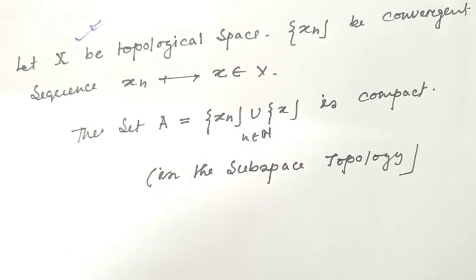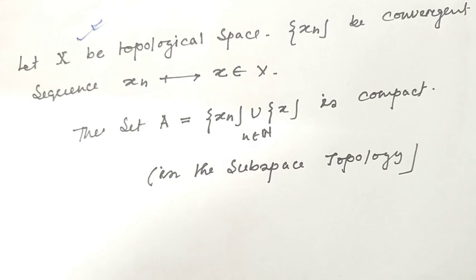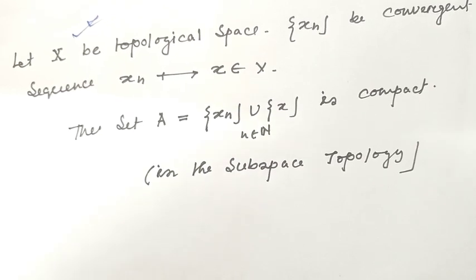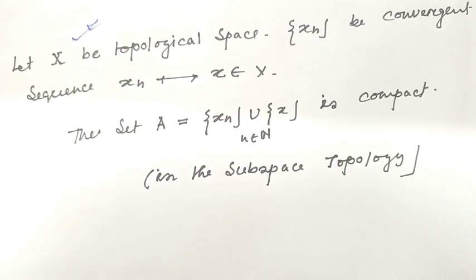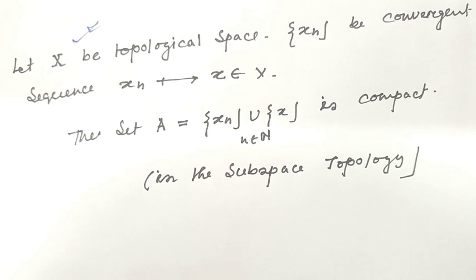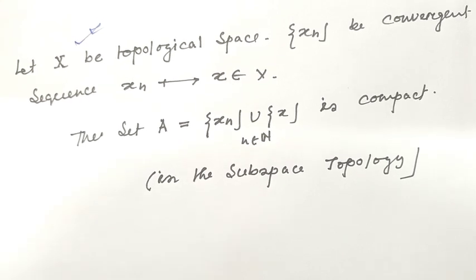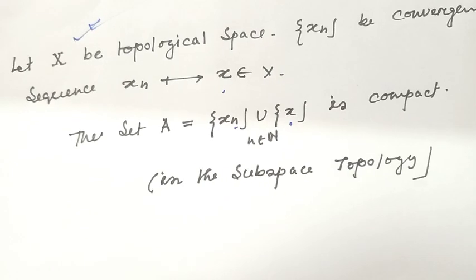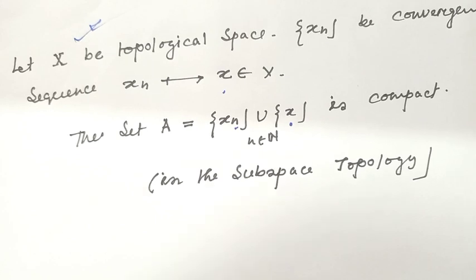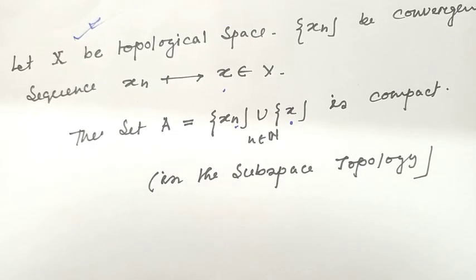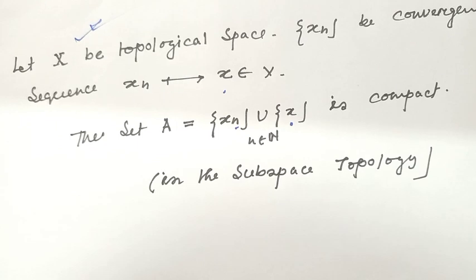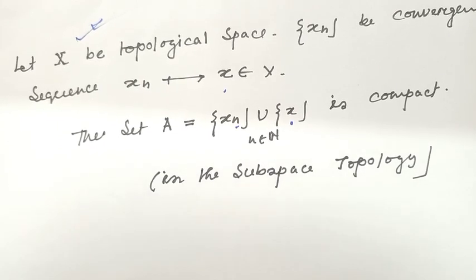I hope all my viewers have understood why I told you in my previous video that subspace topology is very important. This set A, which contains the sequence xn and the limit point x, is compact in the subspace topology.